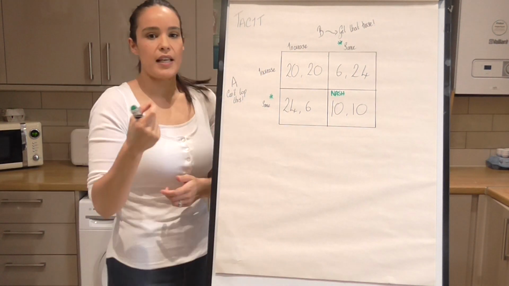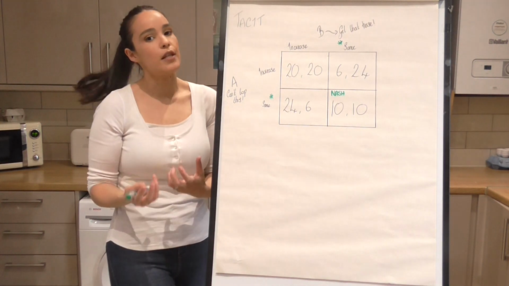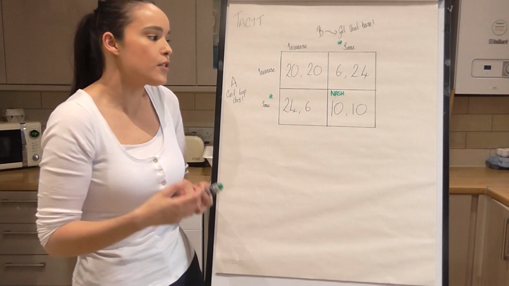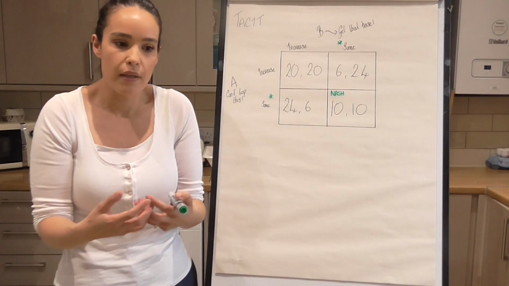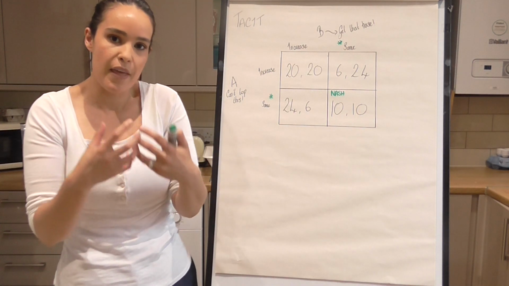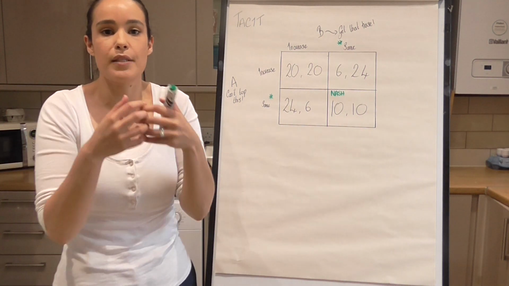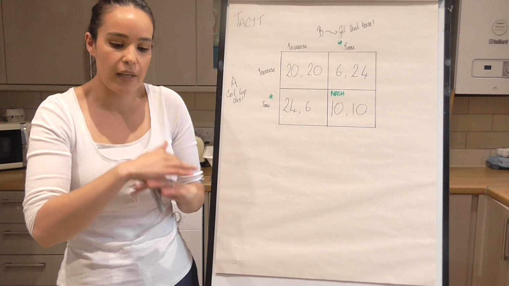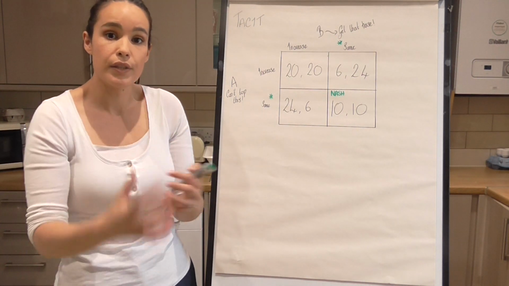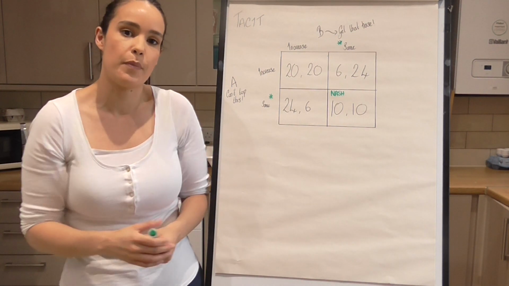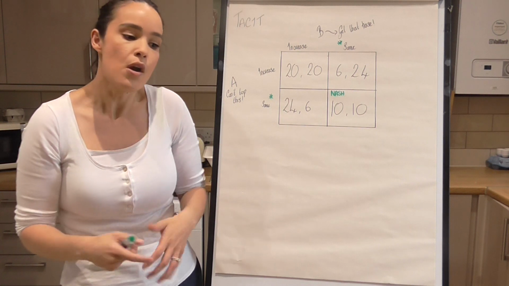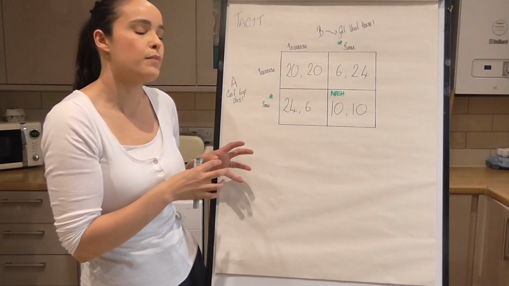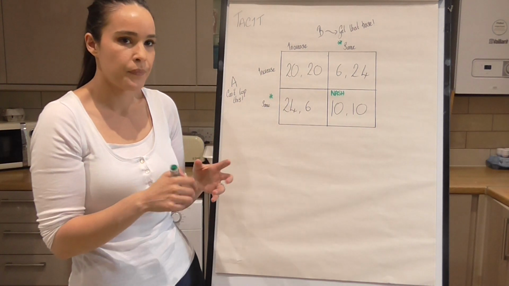Now, my question to you is, is that the tacit collusion position? Remember what tacit collusion means. Tacit collusion is just an unspoken agreement of where firms will set their prices so that they can be as best off as they can be. It's not overt, they don't have a discussion, they just enter the market, set the price, and collude based on what they think the other person is going to do. So think about whether or not you think that the Nash equilibrium and the tacit collusion position are the same.